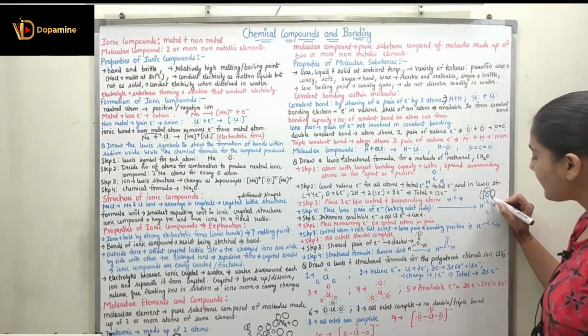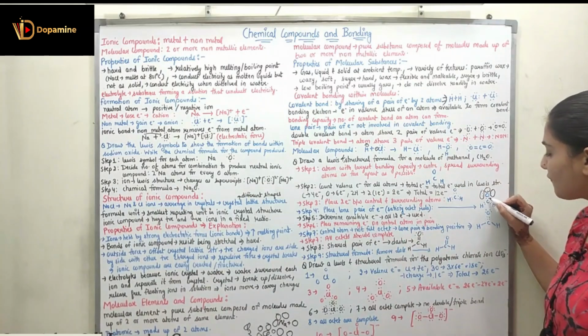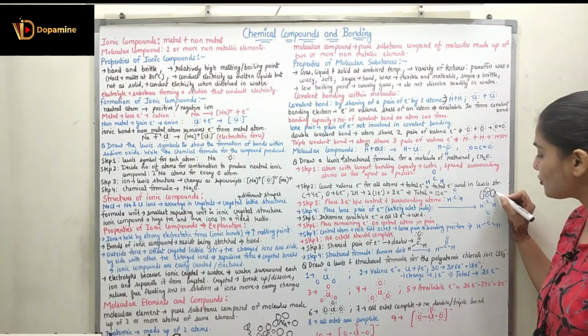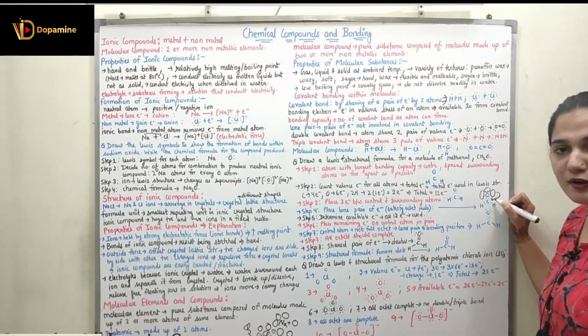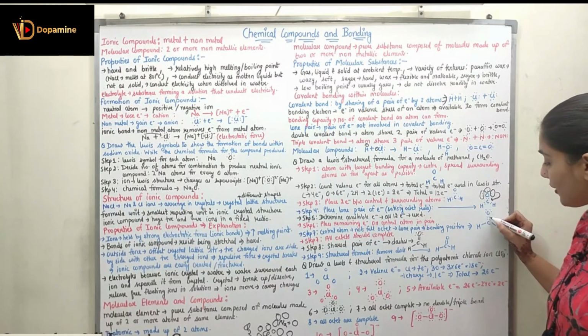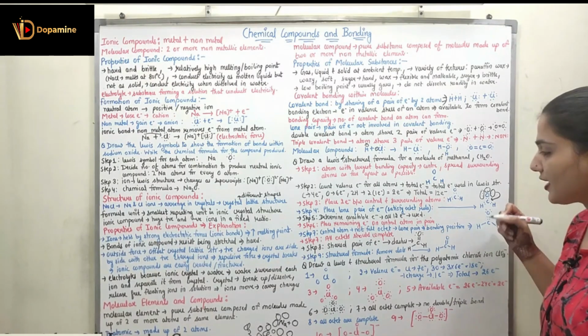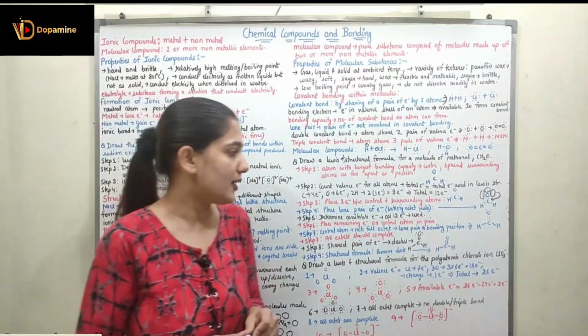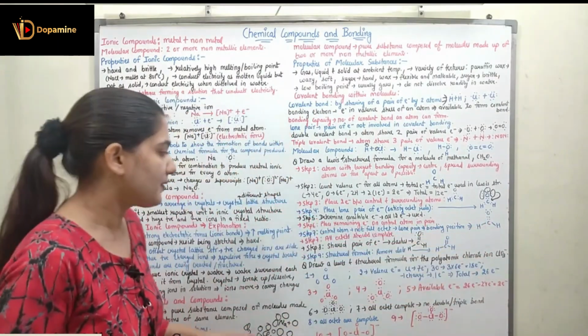Now let's see how many electrons we have for the carbon: 2 plus 2 plus 2. So only 6 electrons are present for the carbon. What we are going to do is convert this lone pair of electrons to a bonding pair of electrons. So carbon and oxygen are now sharing 4 electrons instead of 2. So here we have made a double bond, right?